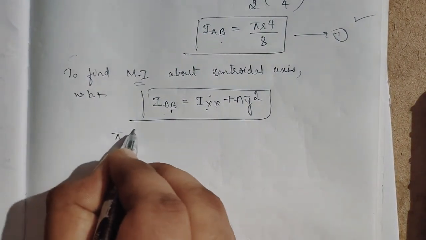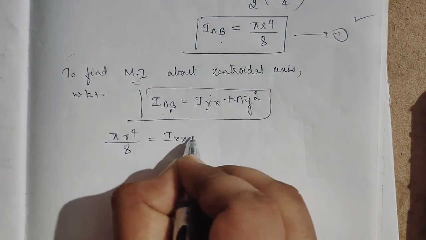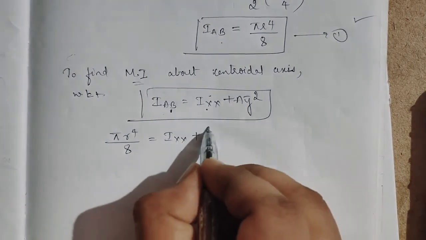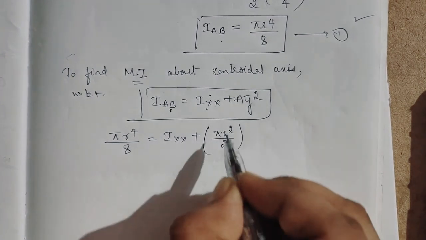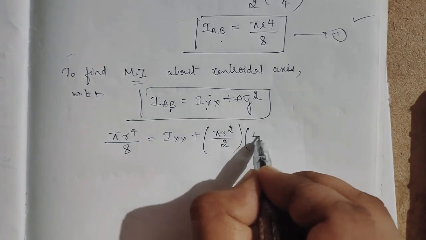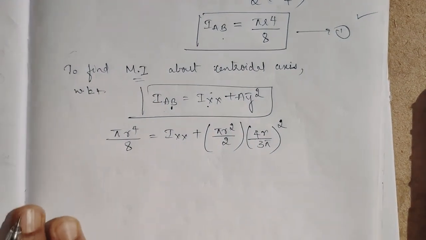So pi r to the power of 4 divided by 8 equals IXX plus the area of the semicircle, pi r square by 2, into the distance y, 4r by 3 pi, whole square.